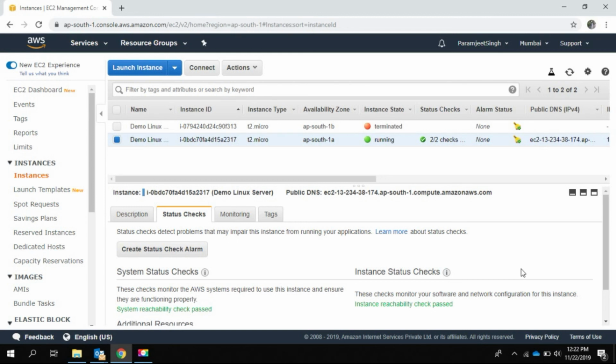Yeah, you can see now the system status check passes. When both status checks pass, this means now this instance is ready for us to use. We can now log in into this instance and perform the action.